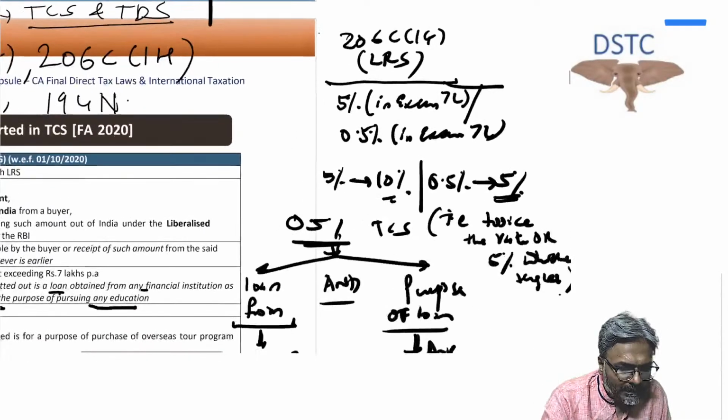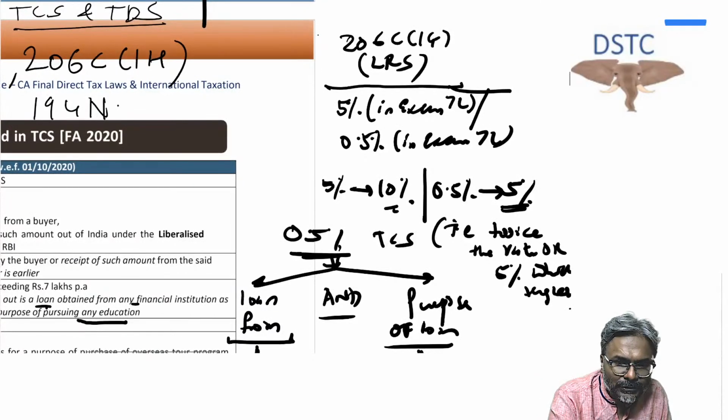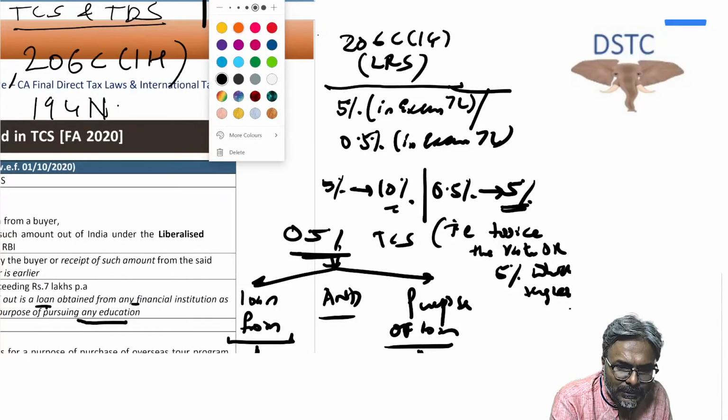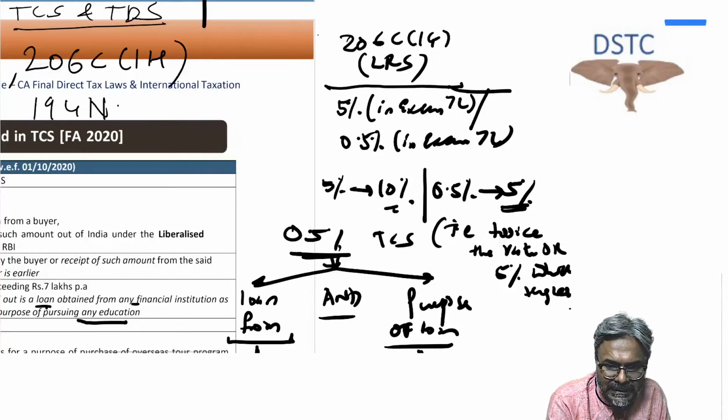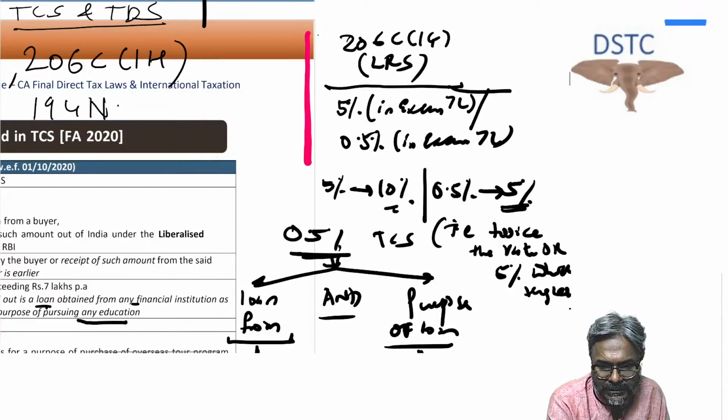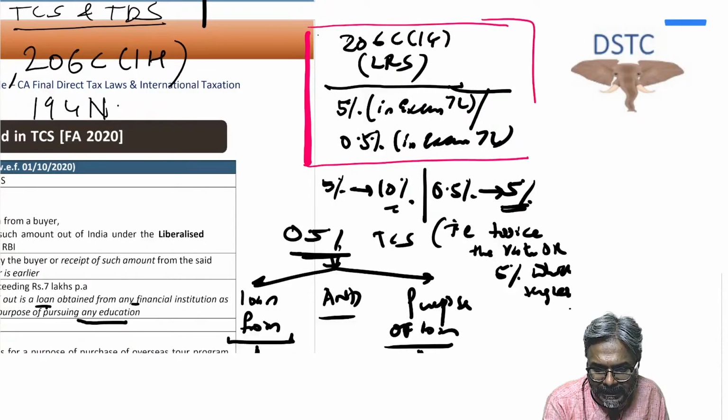The TCS under section 206C(1G) has got two rates, for the LRS scheme. These are the two rates in this context: 5% in excess of 7 lakhs, and 0.5%.